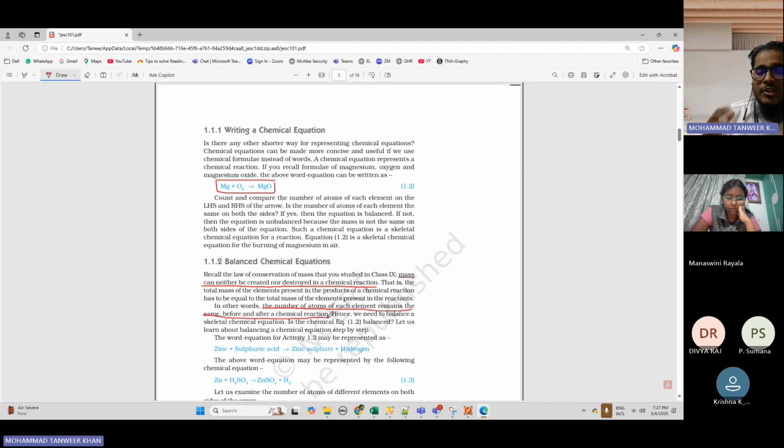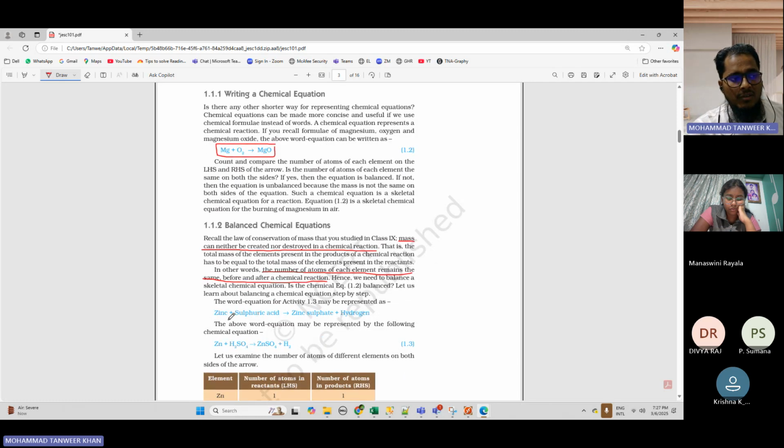So now we will study how to balance a chemical equation so that the number of atoms on the reactant side should be same as the number of atoms in the product side. Okay. So we have taken the example of zinc plus sulfuric acid. It will give zinc sulfate plus hydrogen. So tell me here in this example, Sumna will answer. What are the reactants here? Zinc and sulfuric acid, sir.